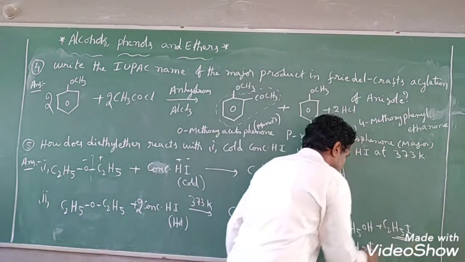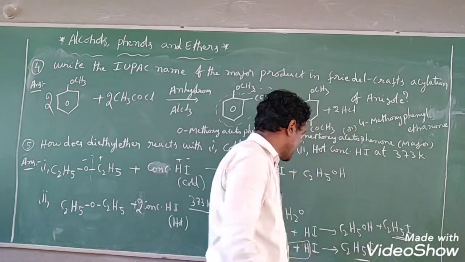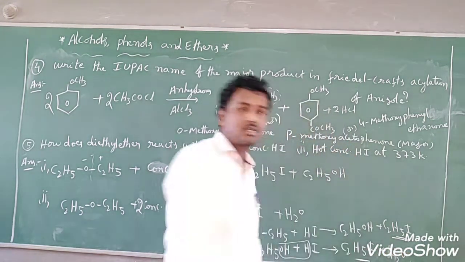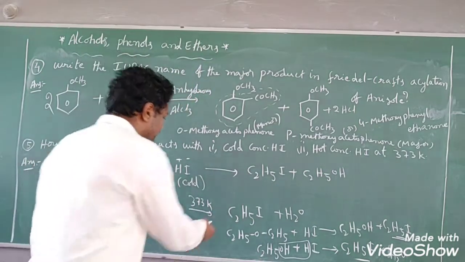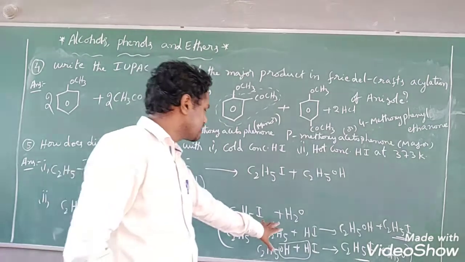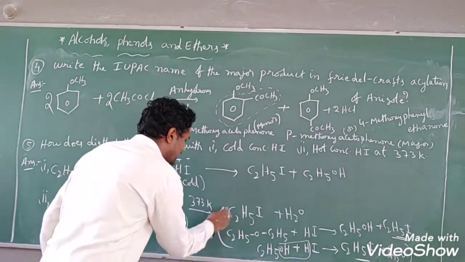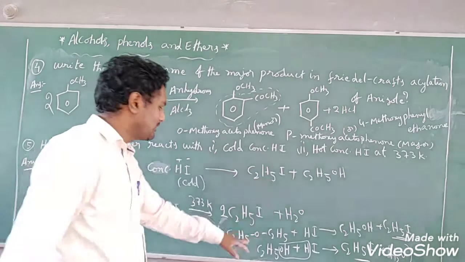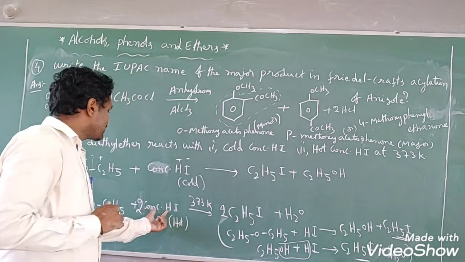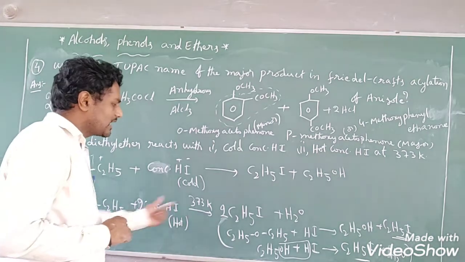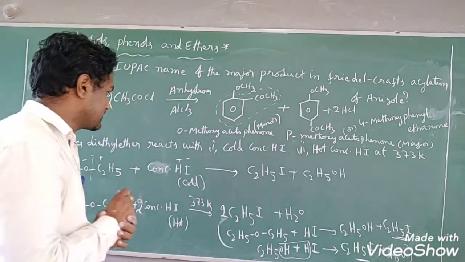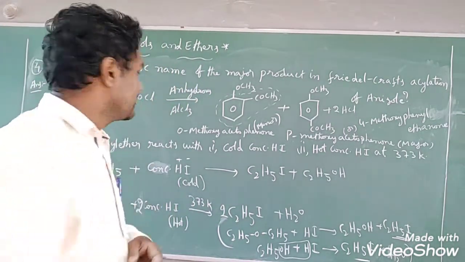This is the main product here. So how many ethyl iodides have we got? 2 moles of ethyl iodide we have got along with the byproduct, that is water, students. So this is the reaction mechanism here. Mechanism is not required. I am just explaining how we get 2 moles of ethyl iodide instead of ethyl alcohol. In case of hot condition, excess amount of HI reacts with ether and it produces only alkyl halides, students.